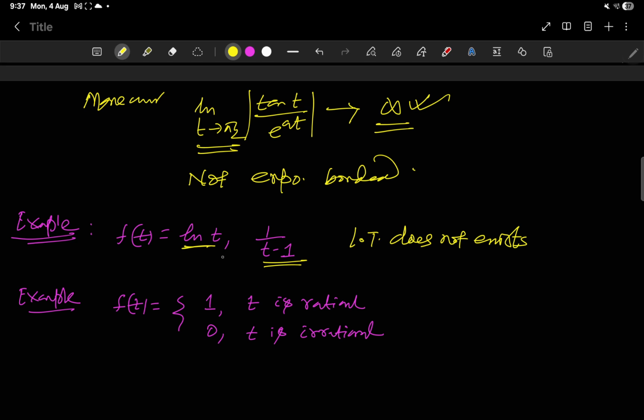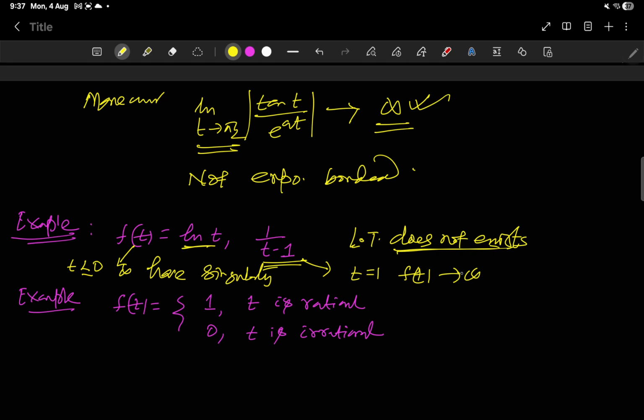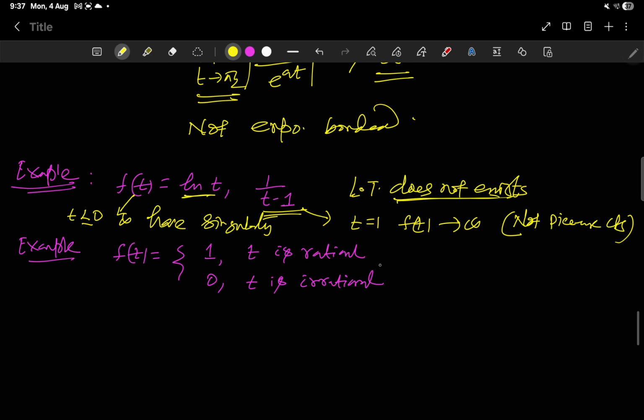You see these functions have singular points, have singularity, right? In this case t equal to 1, f(t) tends to infinity. So here f(t) tends to infinity when t less than or equal to 0. So the Laplace transform doesn't exist here. This is not piecewise continuous, right? So these functions, it is yes piecewise continuous.